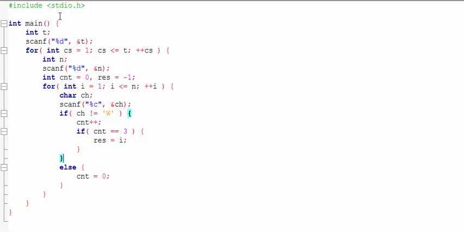Okay, so here is another thing that we'll be doing. So what it does now is, if it's not a win, then we will increment the CNT variable, and if CNT is equals to 3, then we will make race as I. That means the number of games he has already played.